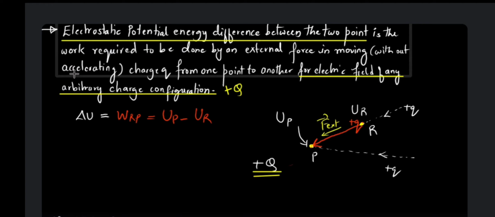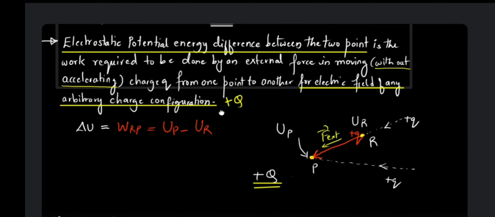What does this "without accelerating" mean? We had discussed the condition that your external force should be just enough to counter the repulsive force. If your repulsive force is 5 Newton, your external force should be 5 Newton only, in the opposite direction. There should not be any acceleration.